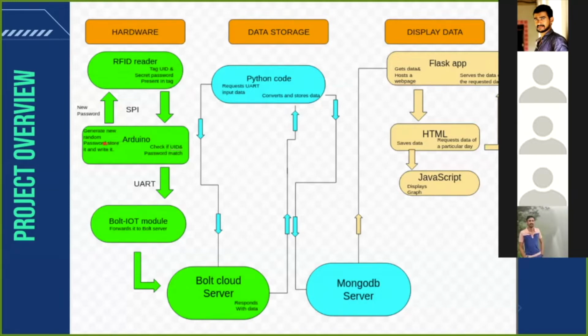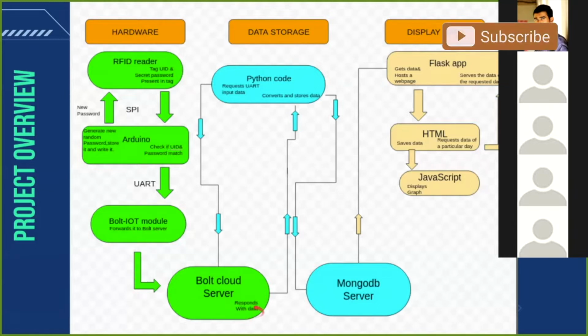It also generates a new random password and stores it within itself and also writes it to the RFID tag. The information that someone has opened the door is sent via UART to the Bolt IoT module, which forwards it to the Bolt cloud servers.